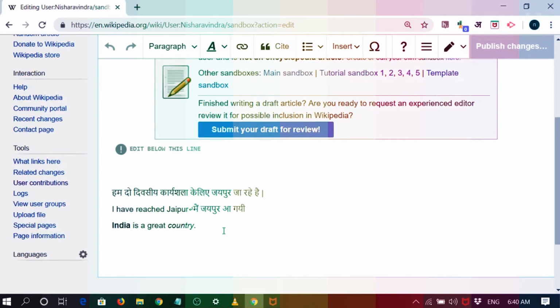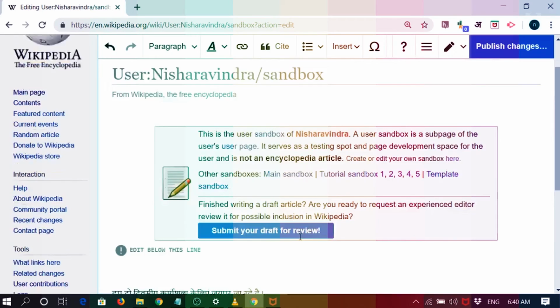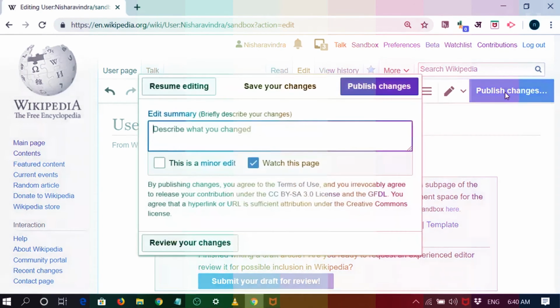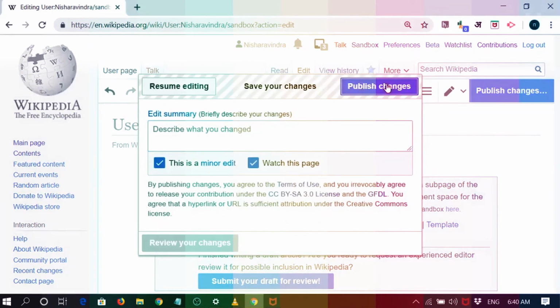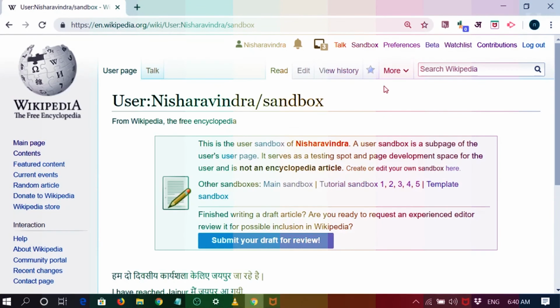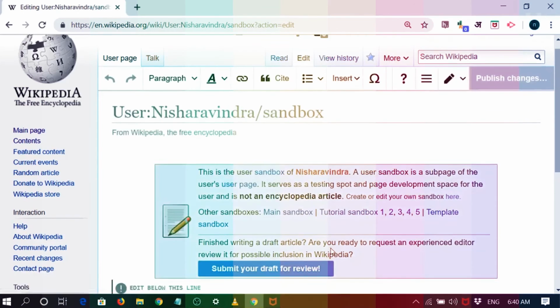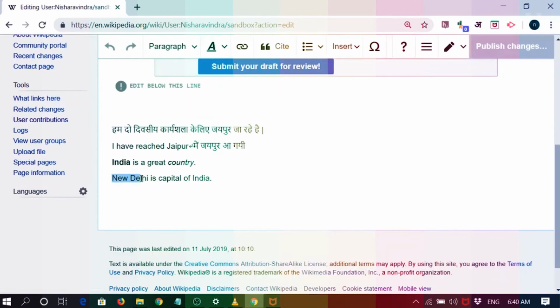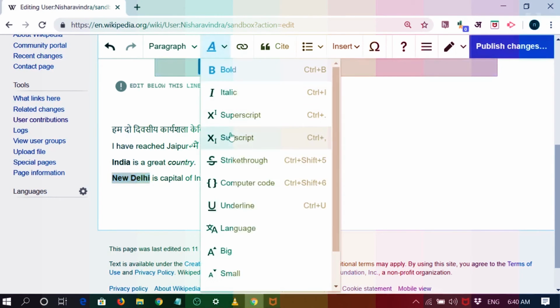So I'll click on the edit mode. You've already seen that. Let me just type another thing. New Delhi is the capital of India. So I am making changes here. A wiki page has got two modes, the published mode and the editing mode, and here I can do the editing. So New Delhi is the capital of India. I have made changes. If I want to make it bold, I'll just select this and then do the bold again. And if you want to see more, what else can I do? I can underline it.